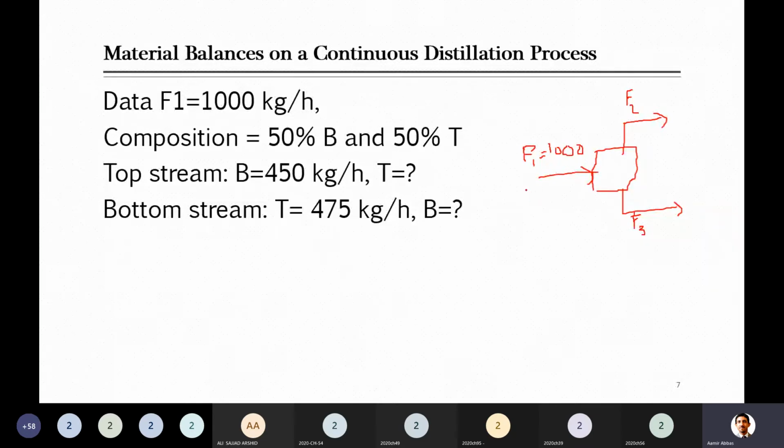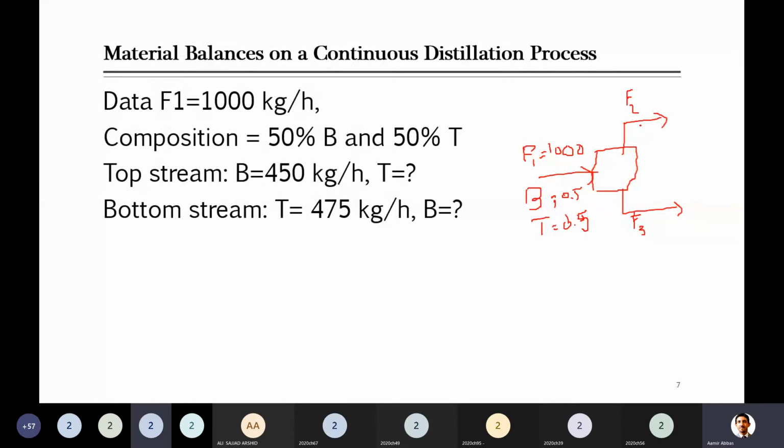Their flow rates, B and T, have fractions of 0.5 and 0.5. So please follow this, and you have to mention on the diagram that their composition is, for example, either 50% or written in the form of fraction. So I am writing in the form of fraction. It is 0.5 and it is 0.5. So what other information is given that you will mention in the diagram?